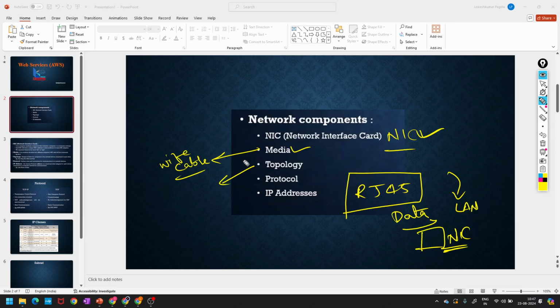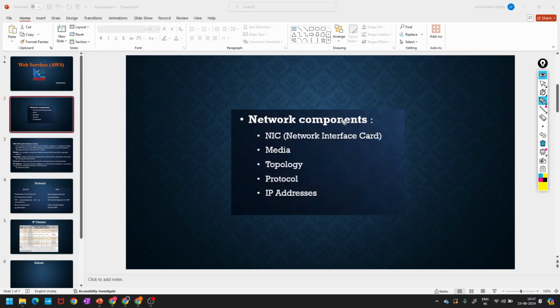And topology, what is topology? It is a design or pattern. There are a lot of types of topologies. For example, I have 5 devices, say system 1, 2, 3, 4.